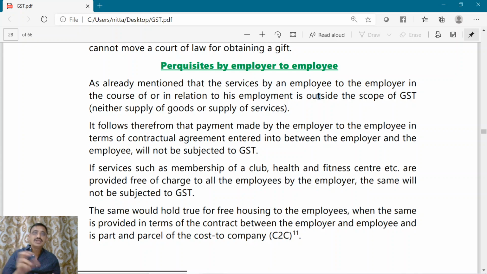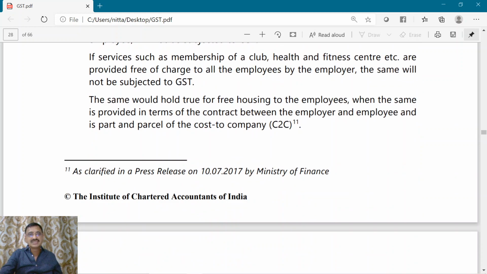Also, where the employer gives free housing to employees and such a housing is provided by virtue of a contract of employment, and that too C2C. C2C means cost to company. So at the time of giving the employment, in the employment contract itself it is mentioned that the employee will be given a rent-free accommodation. That will also not be subjected to GST. Now this is given by clarification through press release dated 10th of July 2017 by the Ministry of Finance.